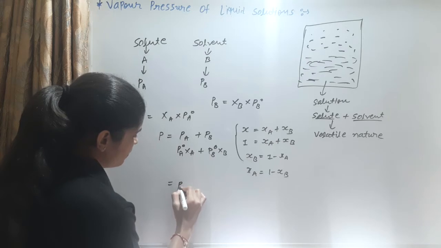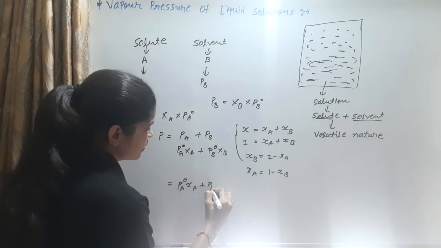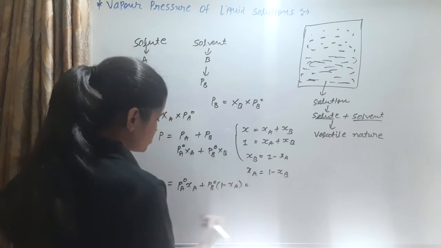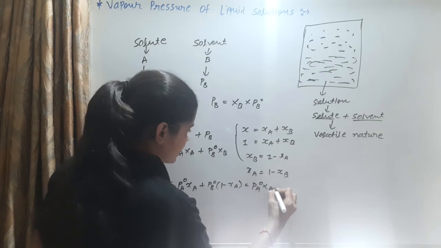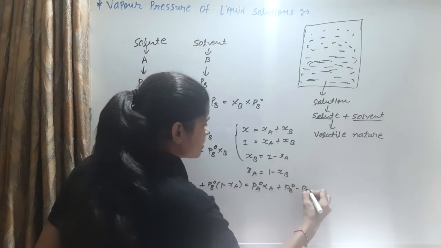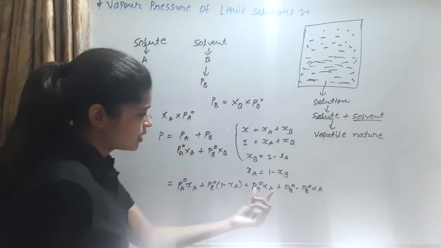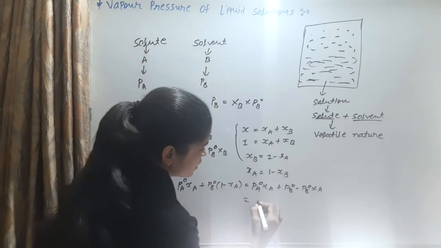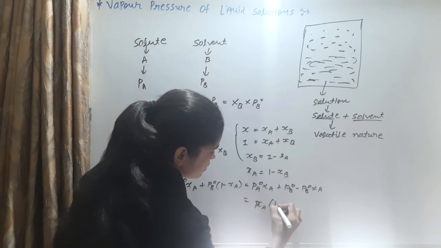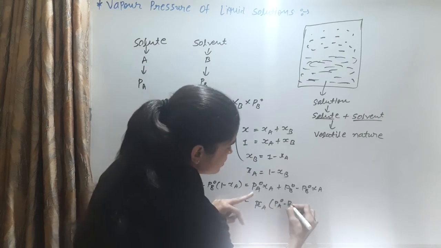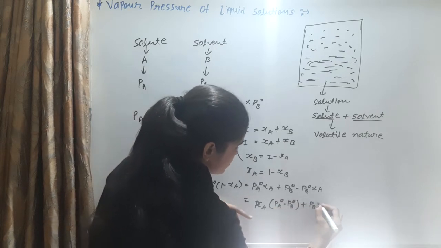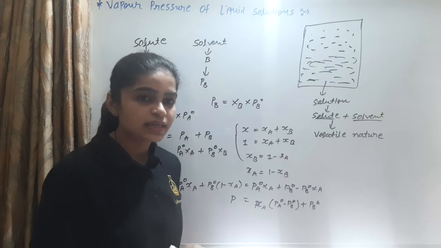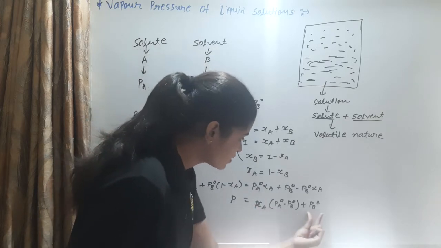So, PA0 XA plus PB0 times (1 minus XA). Solve this bracket: PA0 XA plus PB0 minus PB0 XA. PA0 XA and PB0 XA have a common XA. So, XA times (PA0 minus PB0) plus PB0. In this case, we can say that the pure pressures are PA0 and PB0.